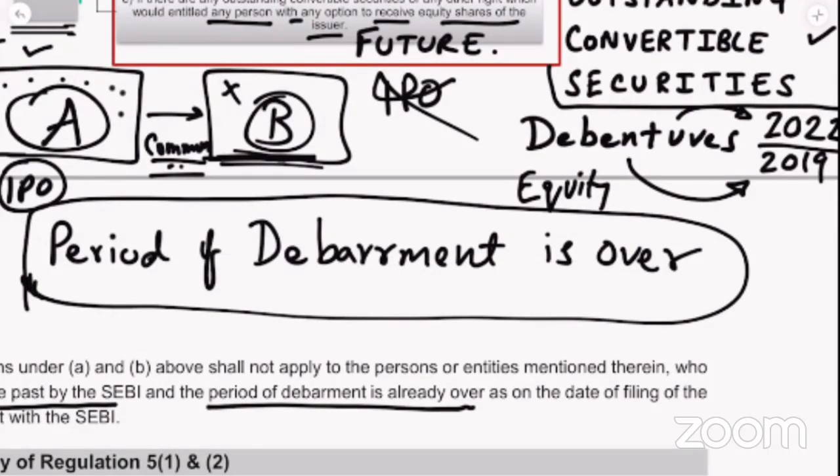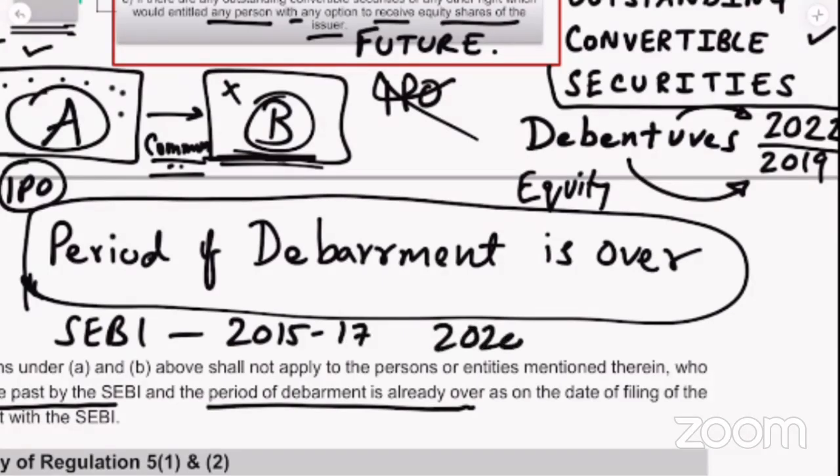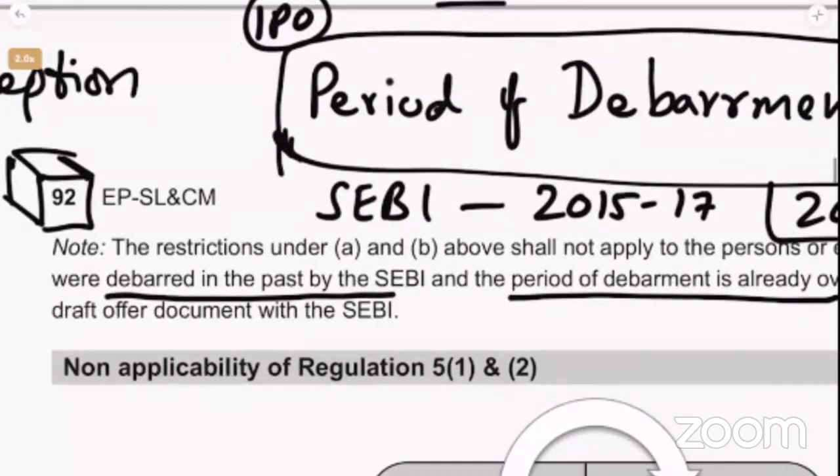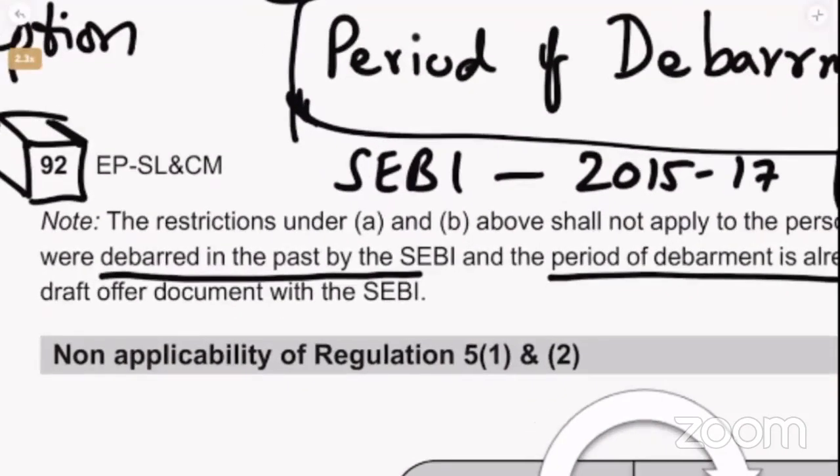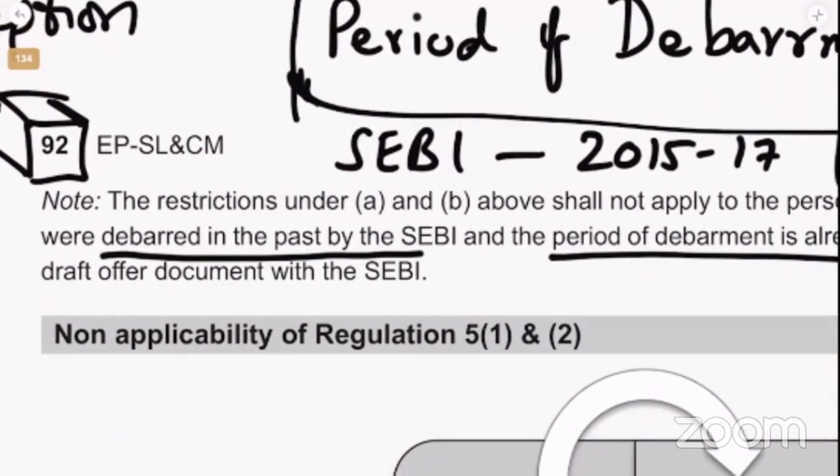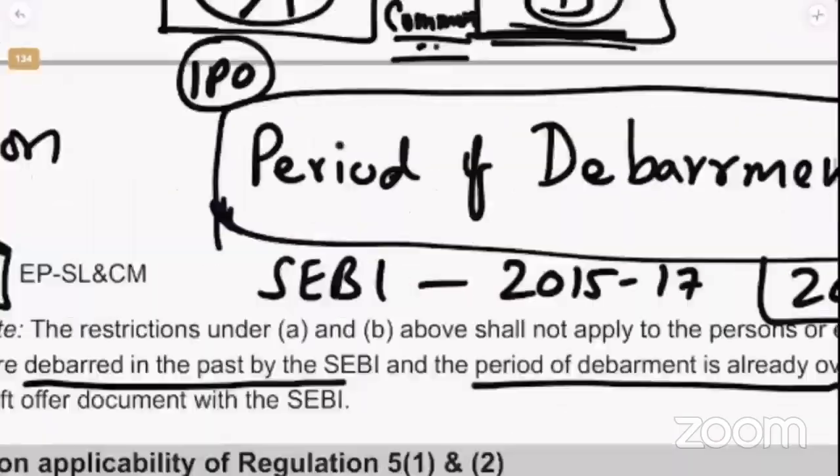So suppose SEBI has told some company, you are debarred from 2015 to 2017, for example. So in 2020, if the company wants to go for IPO, they can. Why? See here, the note is very clear. The restrictions under point A and B above, what is point A and B?